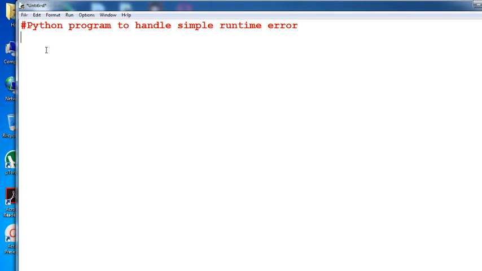Now first take the one array element, that is a equal to 1, 2, 3. Okay, taking it in your square brackets, 1 comma 2 comma 3. After that you define your try statement, that is try colon, then whatever statement you want to write, simply write down your print statement.